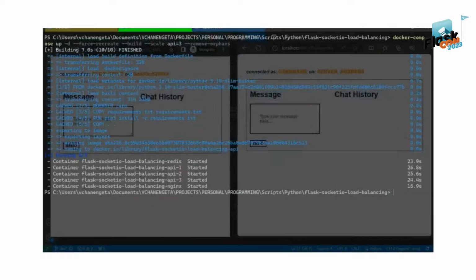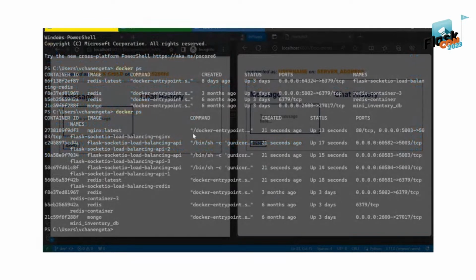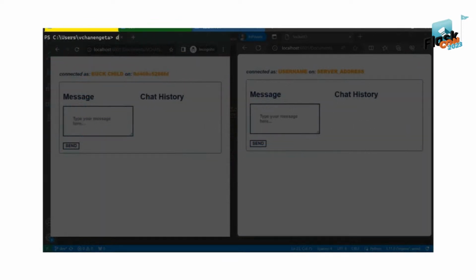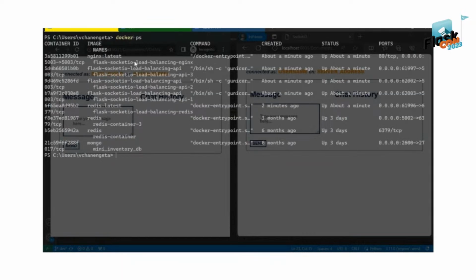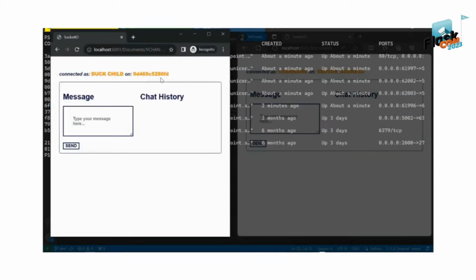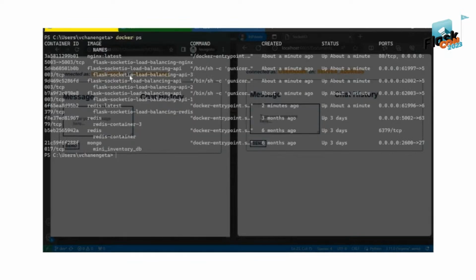So if I come to our Docker and see if we have a container with that ID, what is the ID? Ending with 6FD. Let's say in our Flask containers, right? This is the container, right? Container ID 6FD.